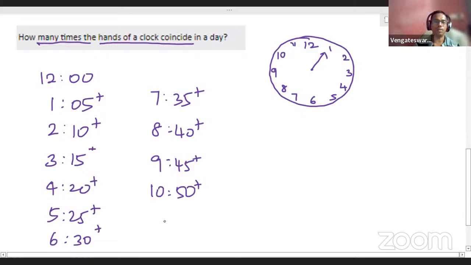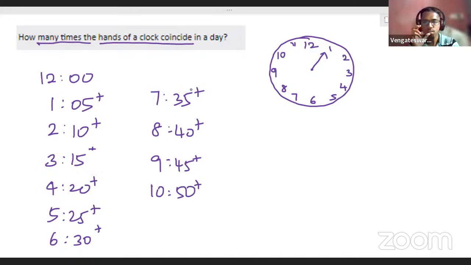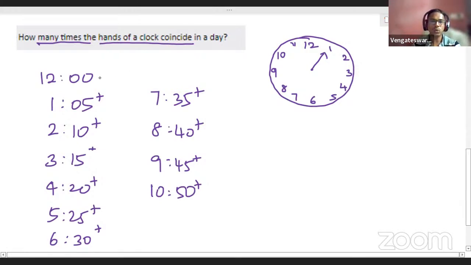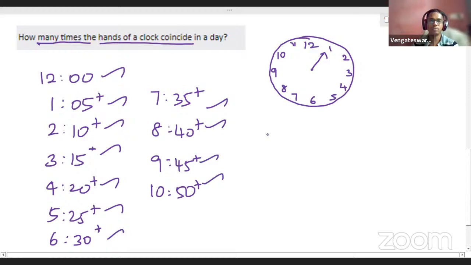Then next, when will it happen? We wrote up to 10:50 plus. Can you tell, after 10:50 plus, when will the incident happen again? Think and tell. You will think it is 11:55 plus, but that is nothing but 12 o'clock only. So between 12 and 12, check how many times it is happening: 1, 2, 3, 4, 5, 6, 7, 8, 9, 10, 11 times. So for every 12 hours, this process happens 11 times.